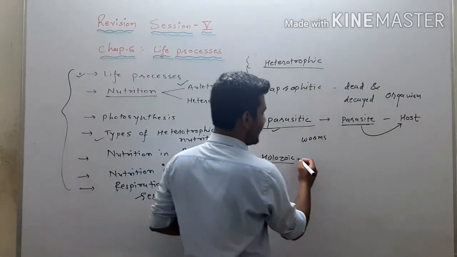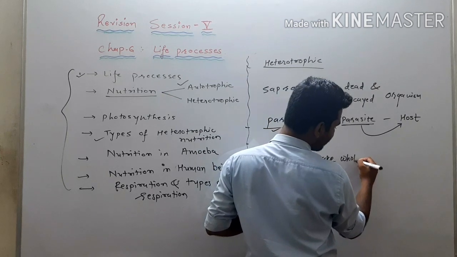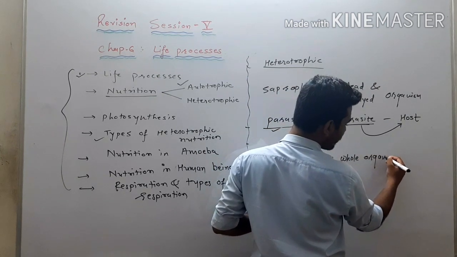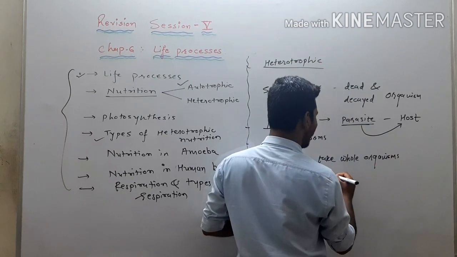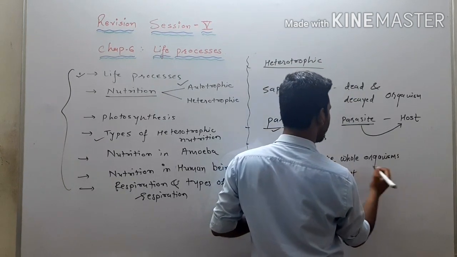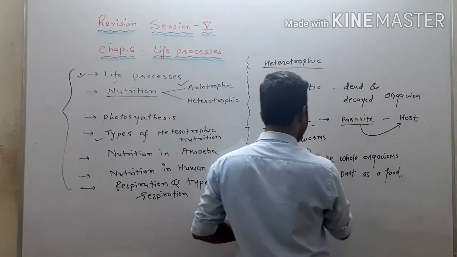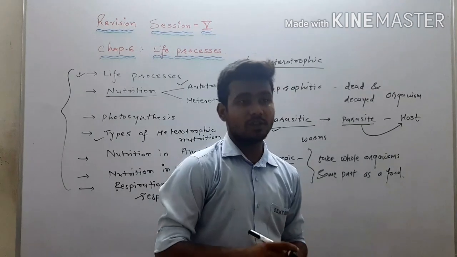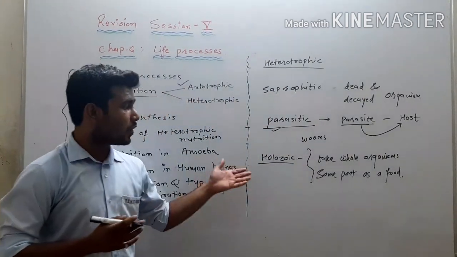And holozoic, in this case, takes the whole organism as a food or some part as a food. That mode of nutrition is holozoic. Suppose if we talk about humans or rats, they are holozoic. They have the holozoic mode of nutrition.